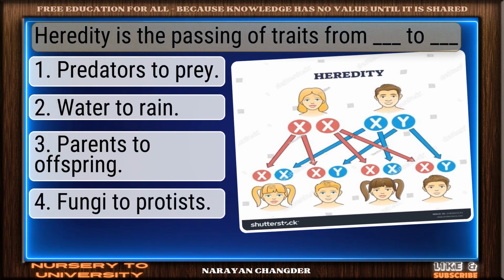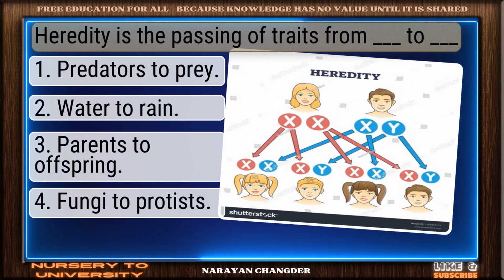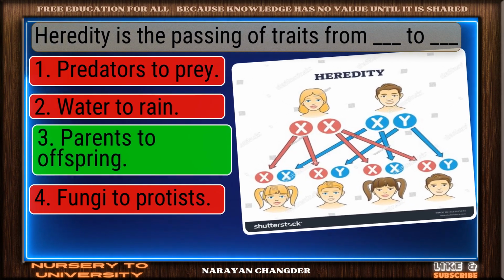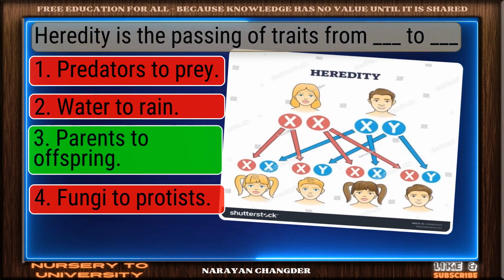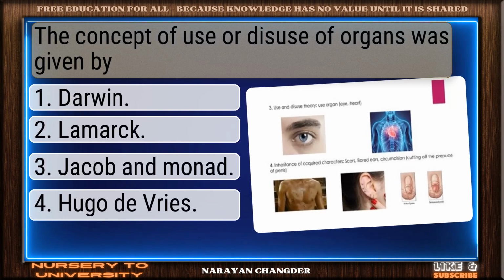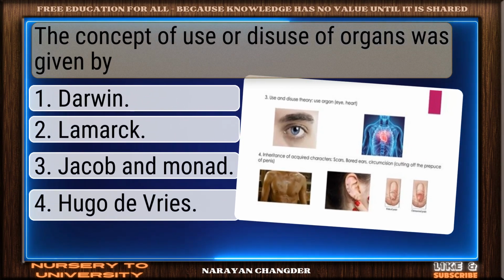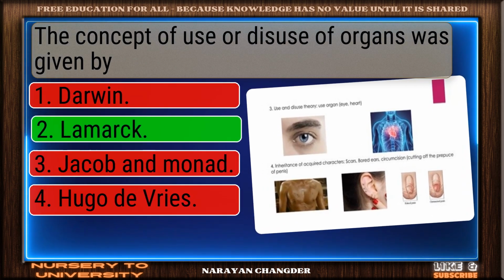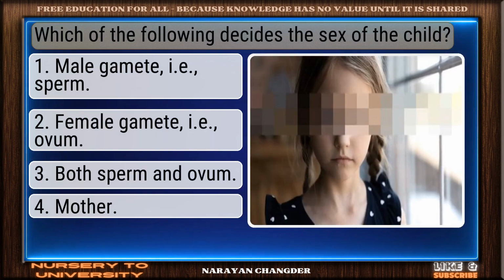Heredity is the passing of traits from dash to dash. You chose parents to offspring. Correct. The concept of use or disuse of organs was given by? Good thinking. Lamarck is right.